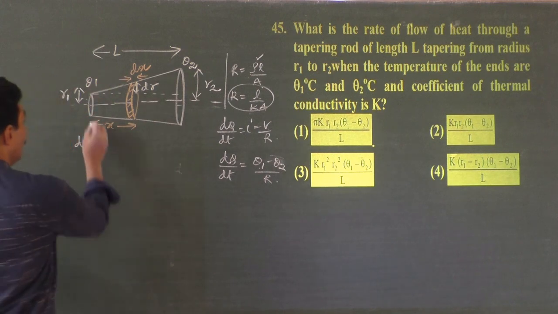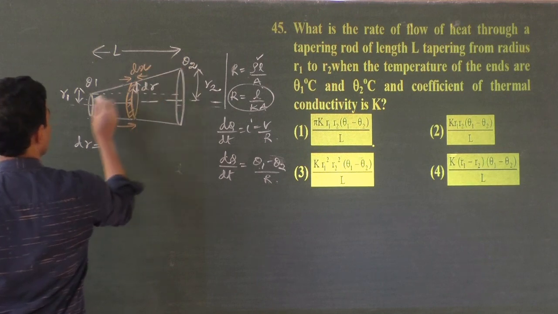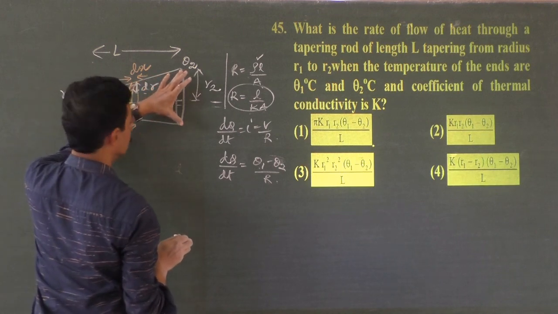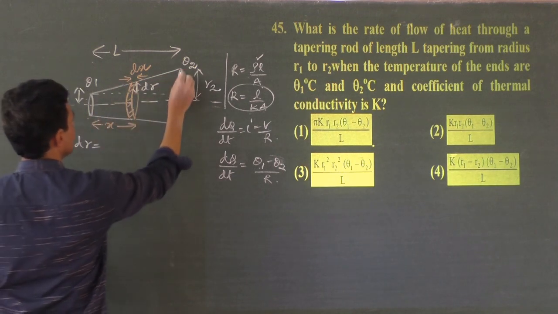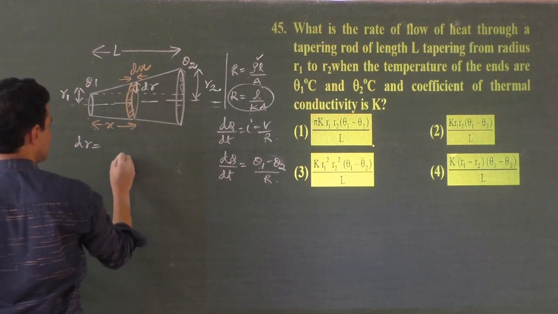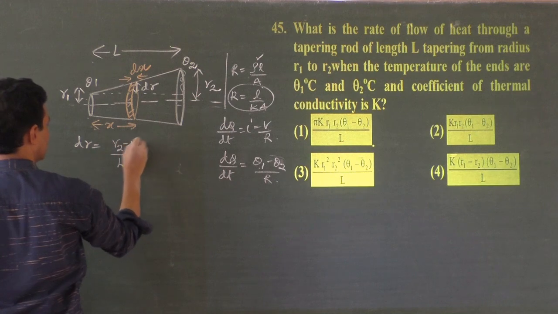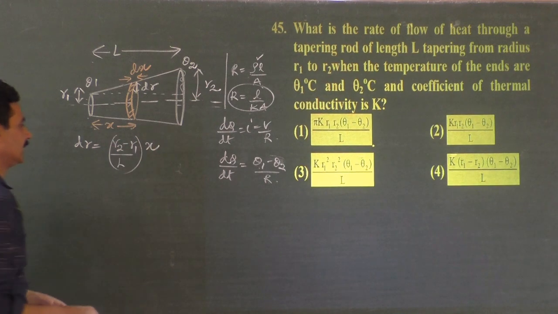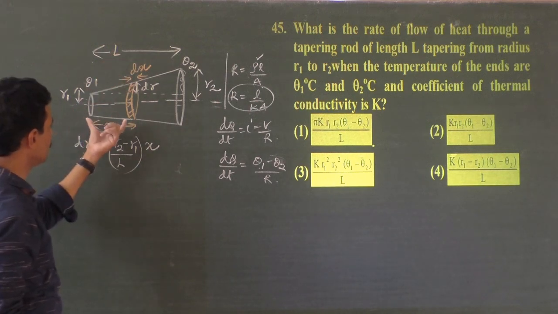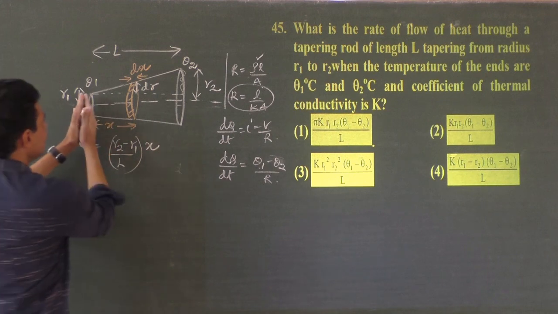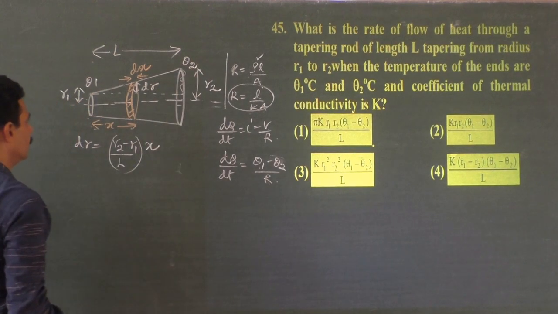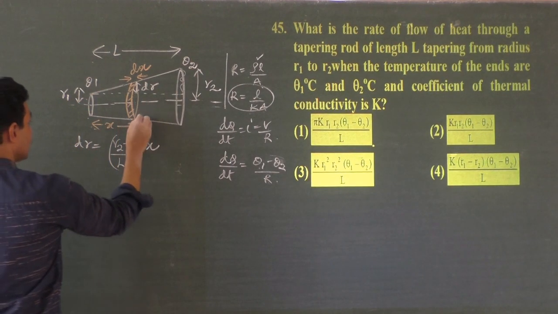The extra radius, you see, when we move through a distance L, the radius changes by R2 minus R1. That radius becomes R2. What is the difference? R2 minus R1. So this is the extra change. When you move through a distance X, what is the change? That is dr. When you move through a distance L, you get a change of R2 minus R1. So what I can do now?